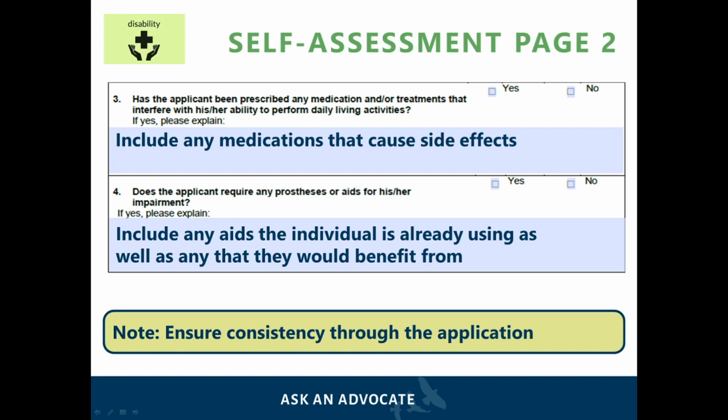For question 4, the applicant should mention whether they currently use prosthesis or aids for their impairments.